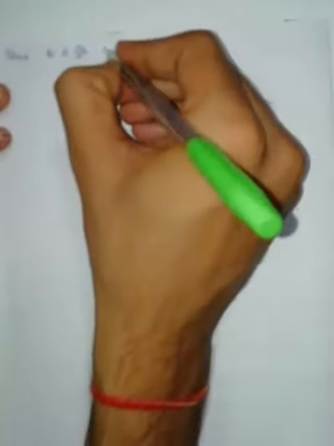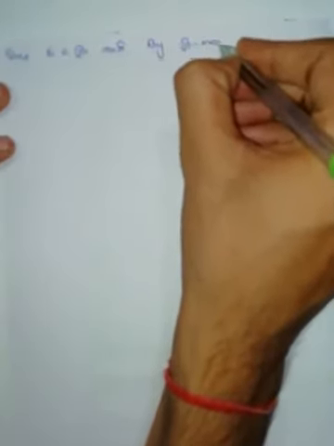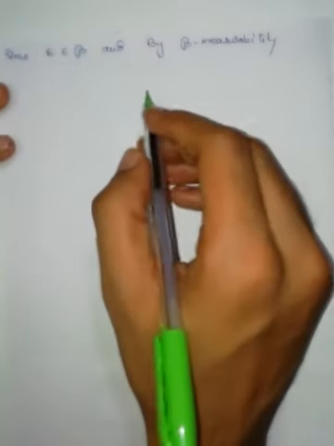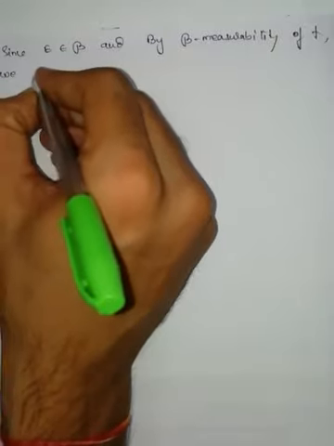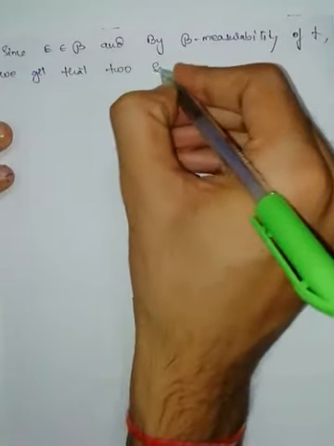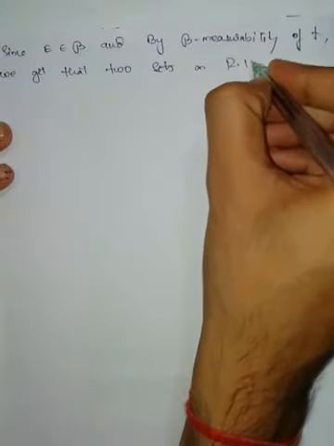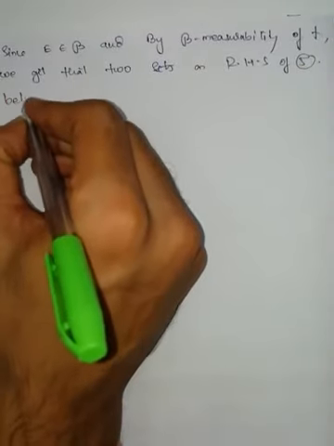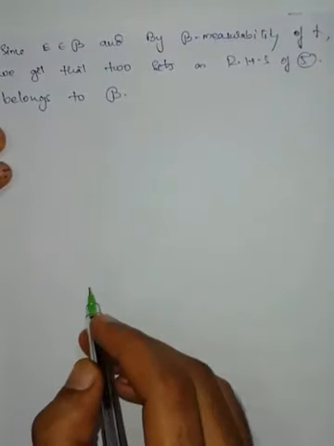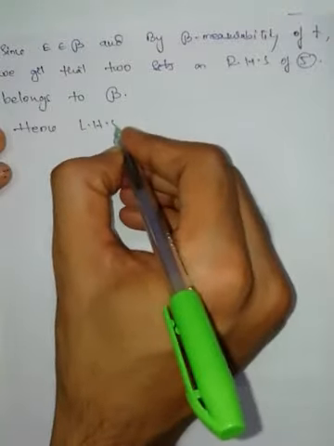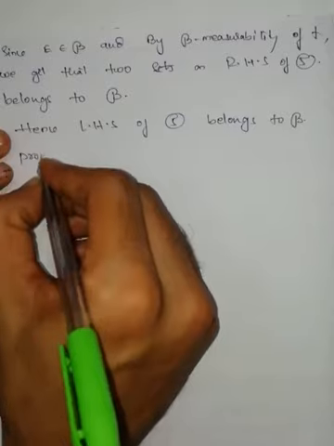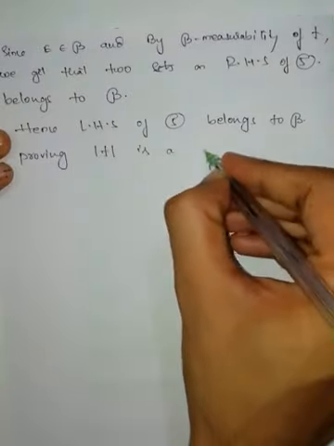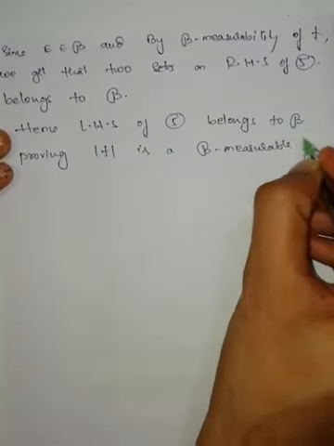Now since E belongs to script B and by script B measurability of f, we get that the two sets on the RHS of equation number 5 belong to script B. Hence the LHS of equation number 5 belongs to script B, proving modulus of f is a script B measurable function.